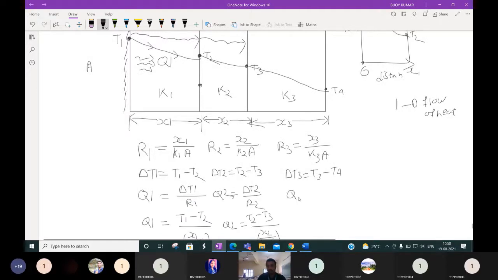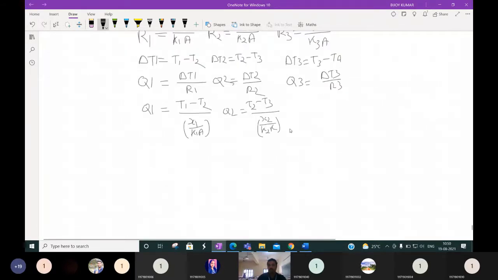Q3 is the amount of heat flow, which is delta T3 by R3, or Q3 is equal to T3 minus T4 by X3 by K3 into A.